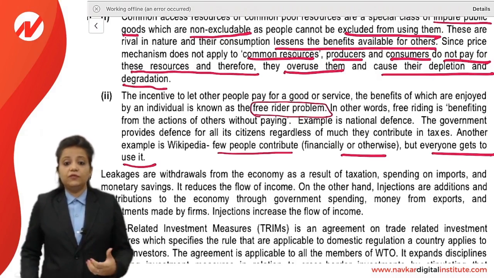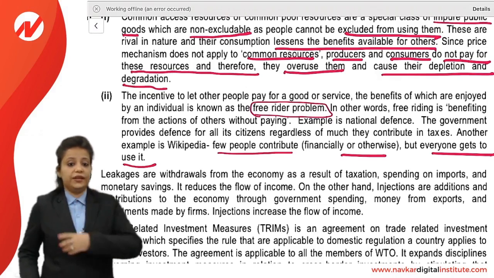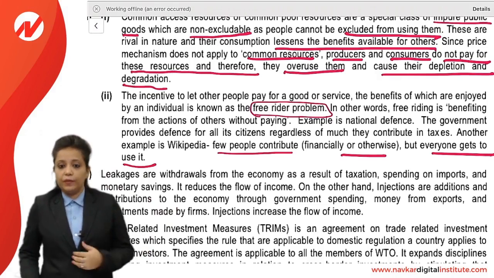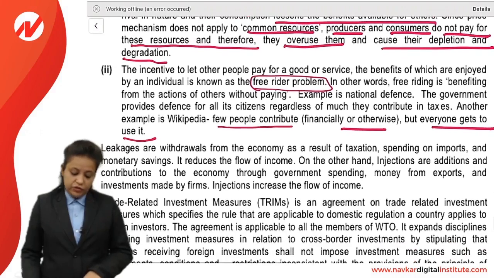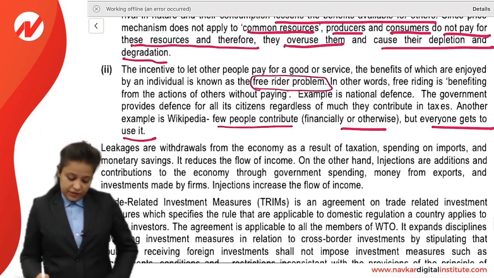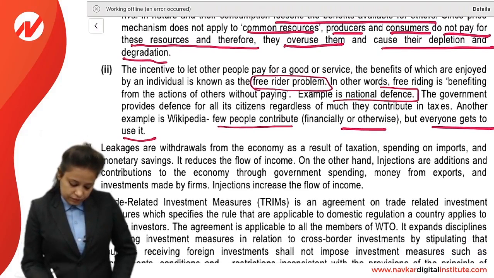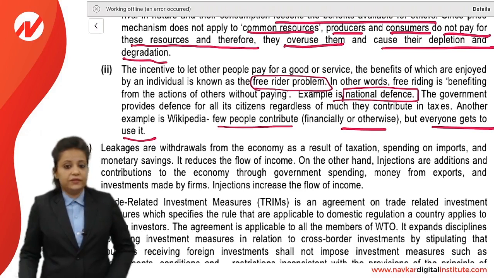The incentive to let other people pay for a good or service, the benefits of which are enjoyed by everyone, is known as a free rider problem. In other words, free riding is benefiting from the actions of others without paying. An example is national defense. The government provides defense for all citizens regardless of how much they contribute in taxes, right?